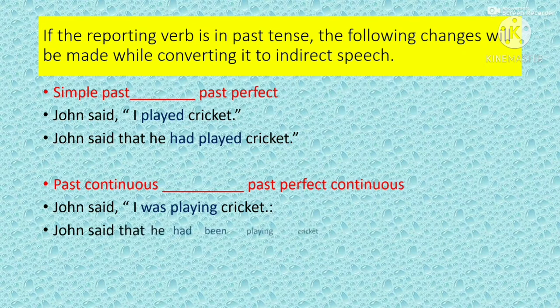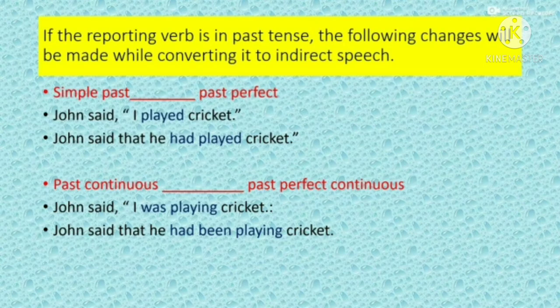If the verb of direct speech is in past continuous tense, we have to change it to past perfect continuous while changing it to indirect speech. Say for example, John said, "I was playing cricket." John said that he had been playing cricket.